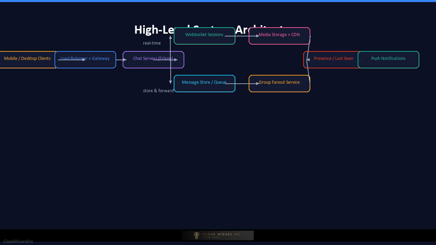A presence and last seen service tracks user activity and broadcasts updates to interested contacts. A push notification service wakes up mobile devices and displays alerts when the app is not active. Finally, a sync and multi-device service keeps message state consistent across all linked devices.